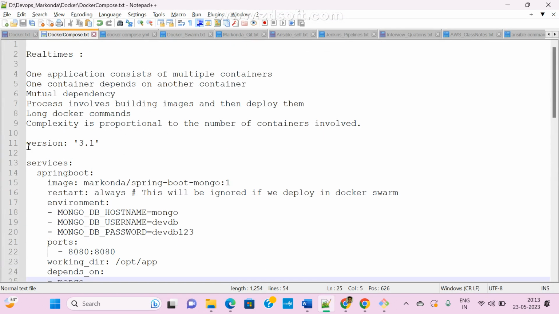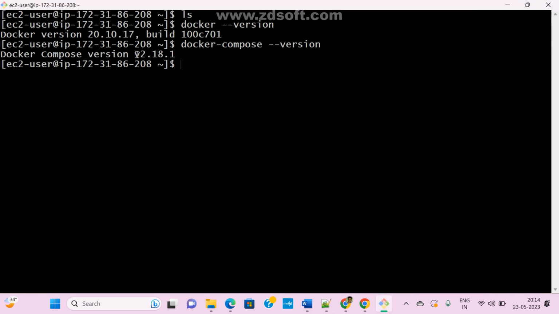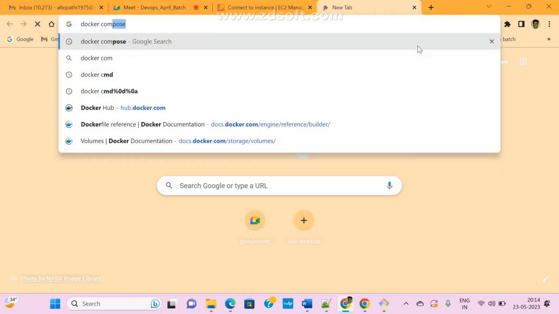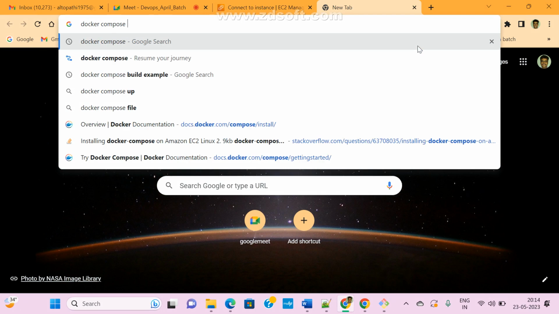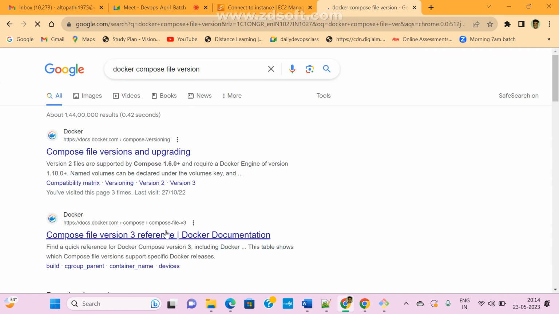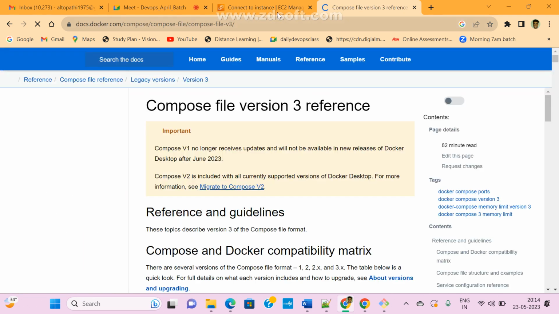There are three main tags. Version is also not mandatory, but if you want to, we can add it. Which version do you want? I am using 3.1. Right now it is version 2.18. And if you want to check which version it supports, search for Docker Compose file versions. Here we can check the file version reference, which version it is supporting.